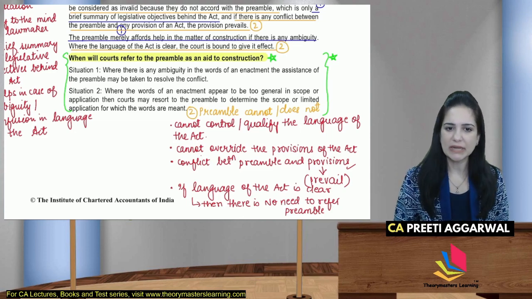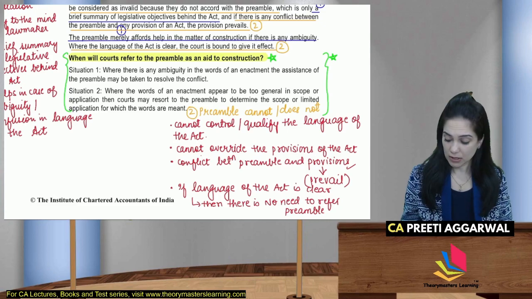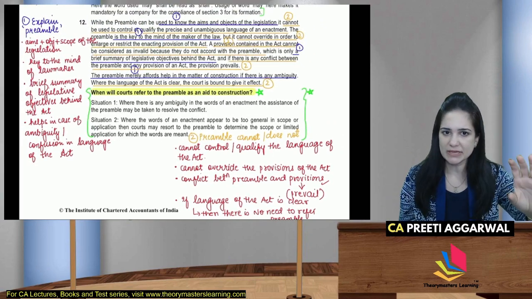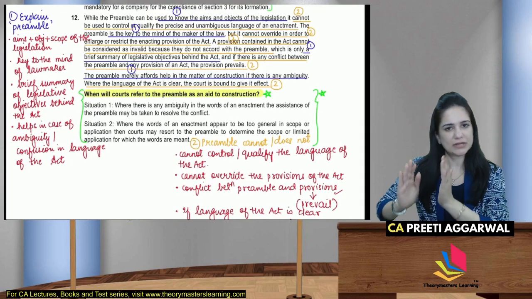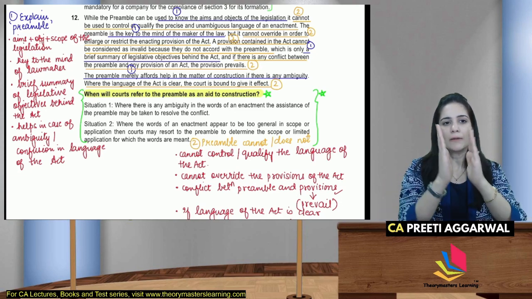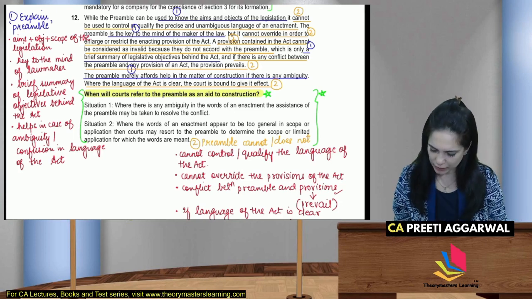If the language is clear, there is no need to refer to the preamble. If there is ambiguity, then we will go to it. See how clearly I have separated it, so you should also do the same. You will write the meaning separately and then what it does not or cannot do. In the module, in this model answer, they have mixed everything. Blue color is explaining the meaning, orange is explaining that it cannot or does not.